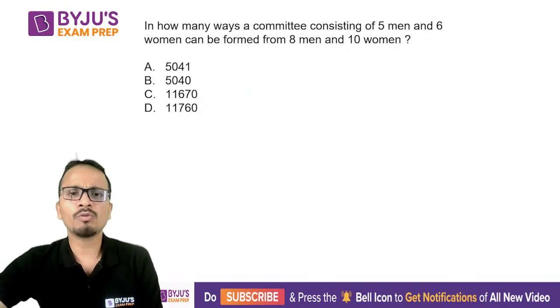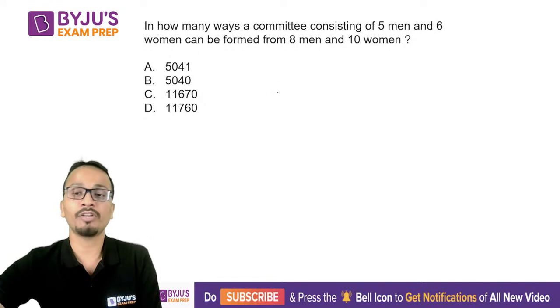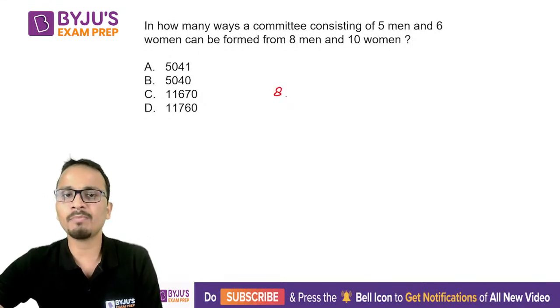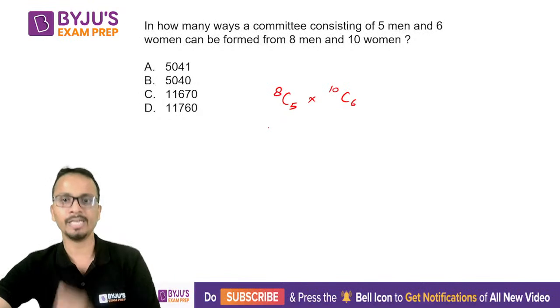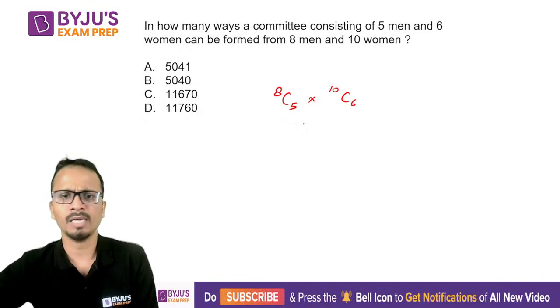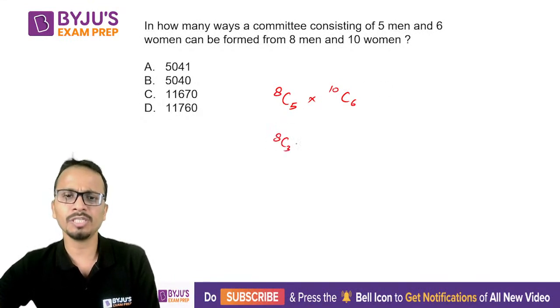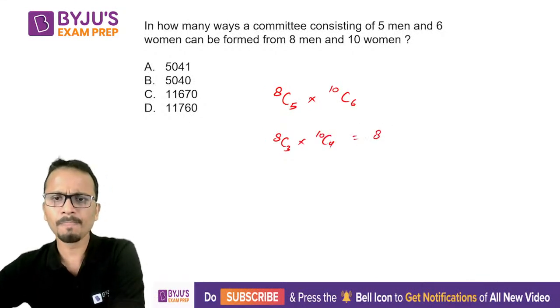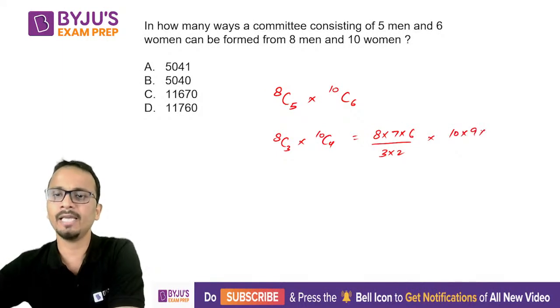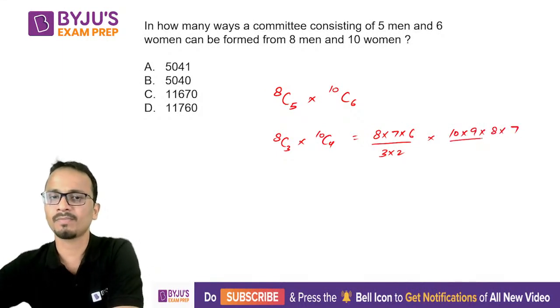Now we need to form a committee of 5 men and 6 women. So out of 8 men we need to select 5, and out of 10 women we need to select 6 women. So 8C5 into 10C6 will be your answer. Now 8C5 can be written as 8C3 and 10C6 can be written as 10C4. Upon solving this, 8 into 7 into 6 divided by 3 into 2, multiplied by 10, 9, 8, 7 upon 4 into 3 into 2.